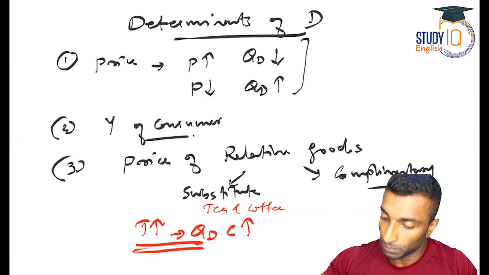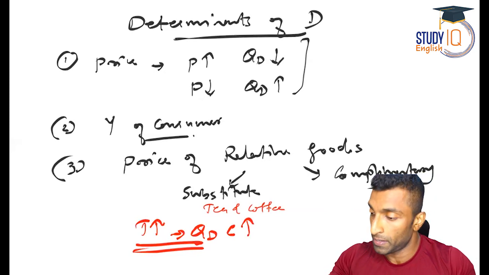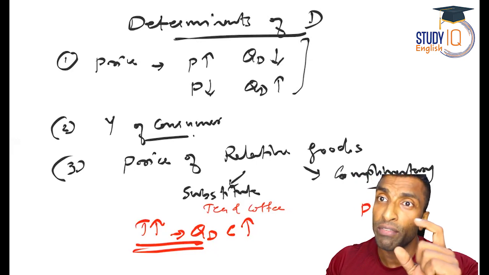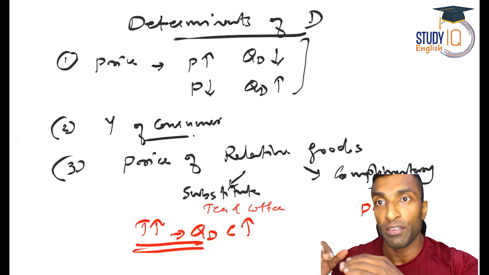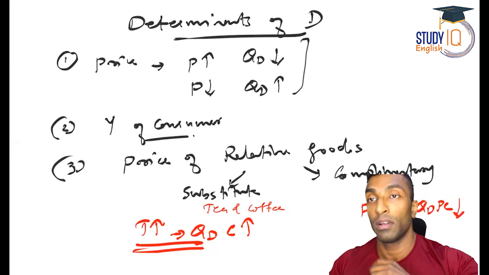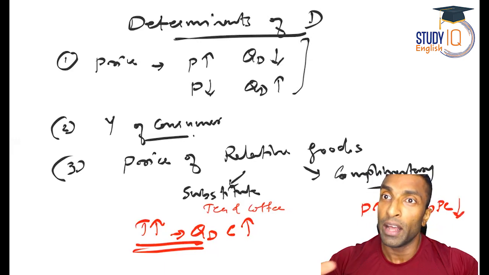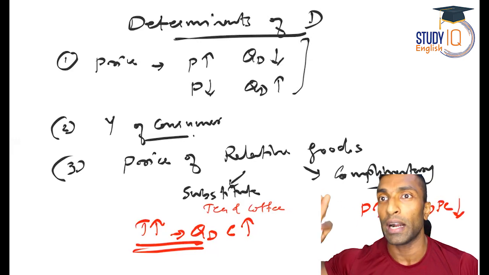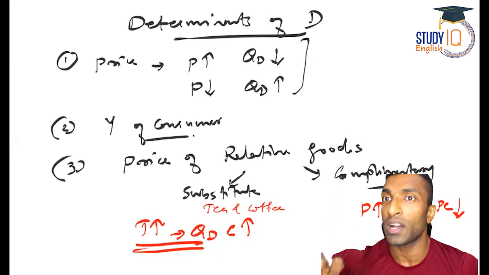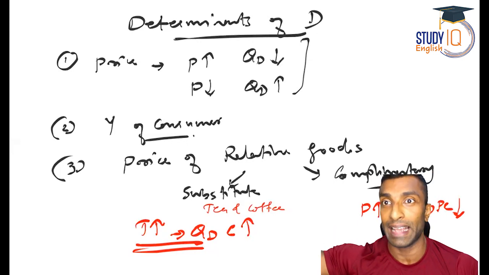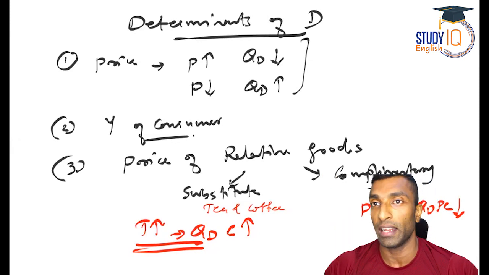Now, what about car and petrol? Price of petrol increased. What will happen? Demand of petrol car will increase or decrease? Demand of petrol car will come down. So quantity demanded of petrol car will come down. Because price of petrol have increased, now using a petrol car becomes more expensive for you. So you will try to shift to a diesel car. So demand for petrol car will come down and the demand for diesel car may go up. It is not necessary demand for diesel car will go up. It can go up, but demand for petrol car will definitely come down.